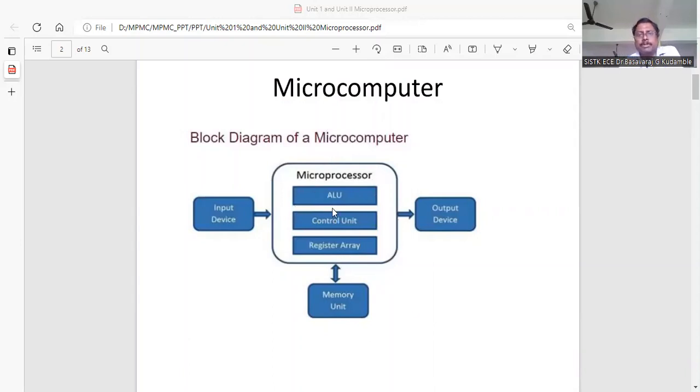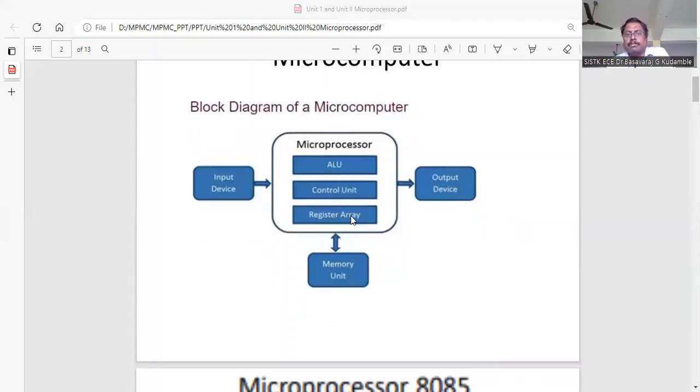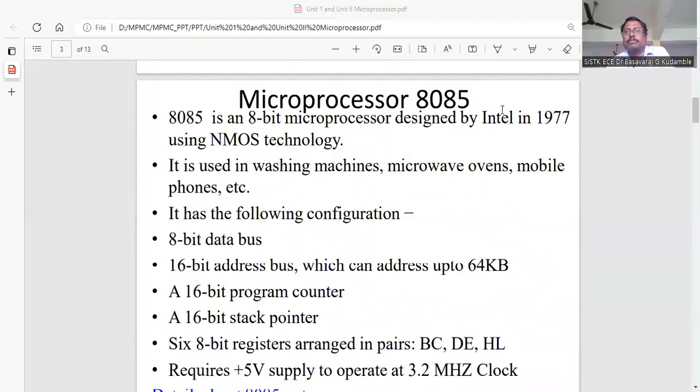This microprocessor may be an 8085 microprocessor or 8086, or it may be 80386, or a 586. So we have different microprocessors designed from 8-bit to 128-bit. Each microprocessor has specific registers and a particular ALU, and its power capacity, address lines, everything will depend upon the particular processor. Now we are going to discuss the particular 8085 microprocessor.